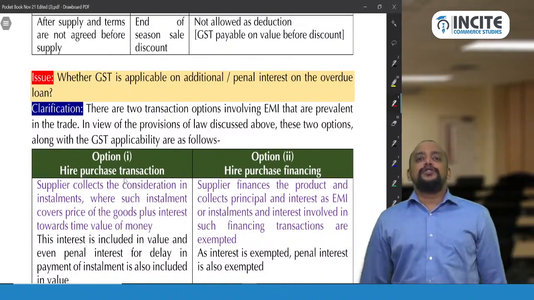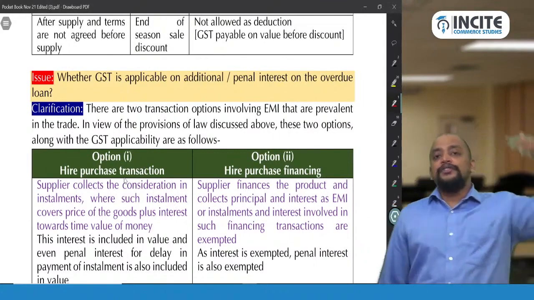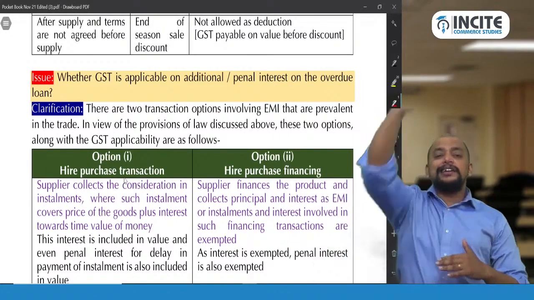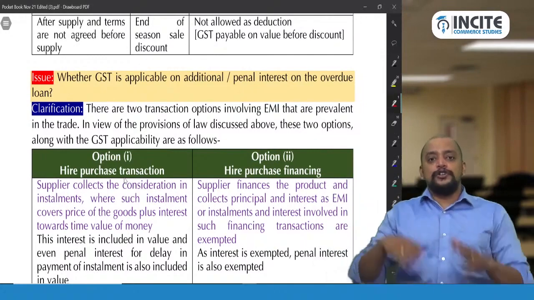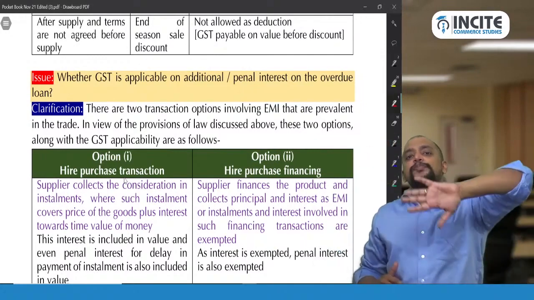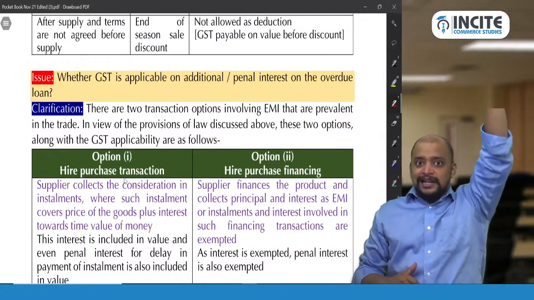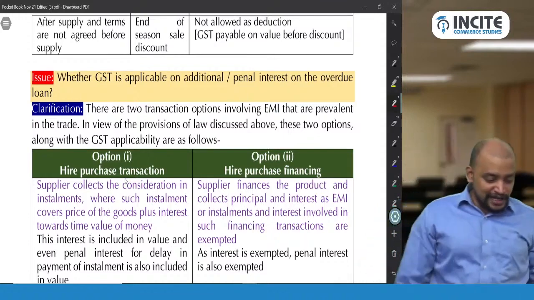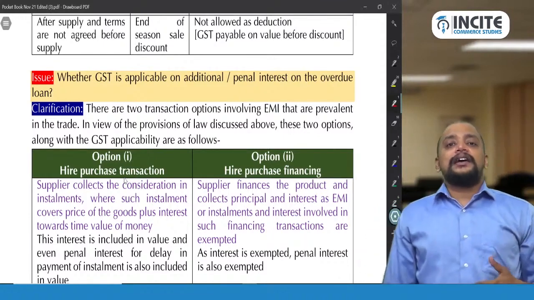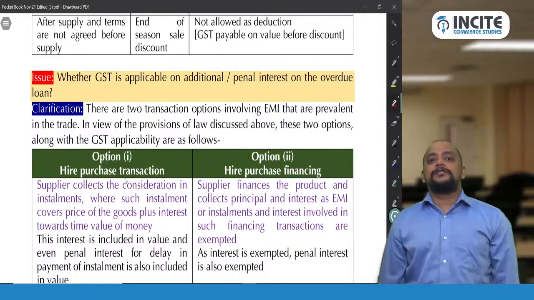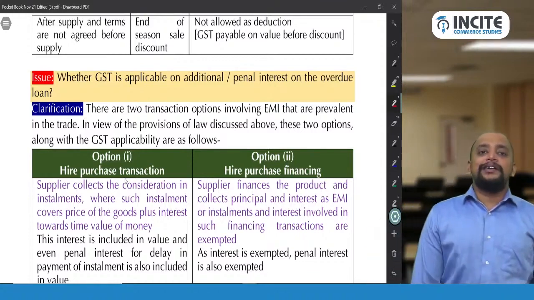So what we need to do in a hire purchase transaction, we need to take the EMIs, and in those EMIs we need to bifurcate into principal and interest. So principal will be taxable at the beginning itself when the transaction takes place. For example, I have a car and that car I am giving to you on a hire purchase basis. Now you are making payment in installments.